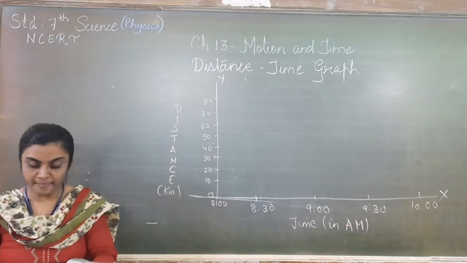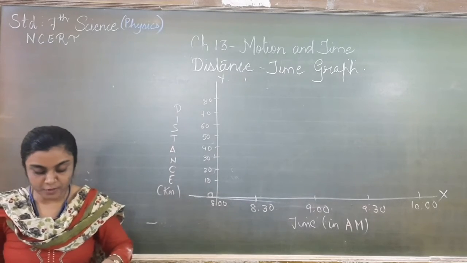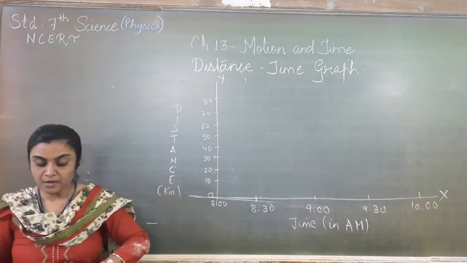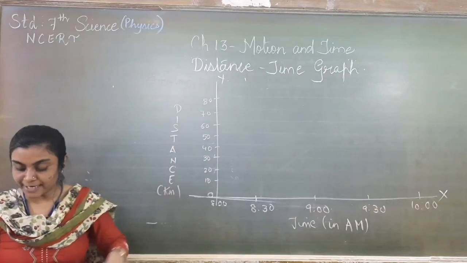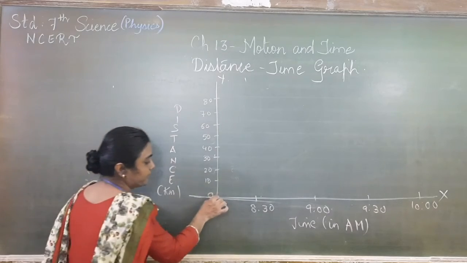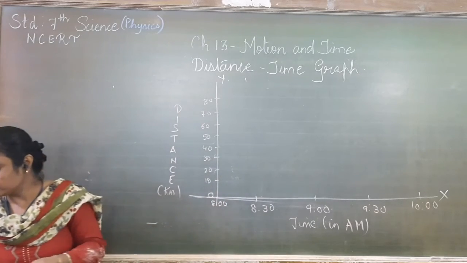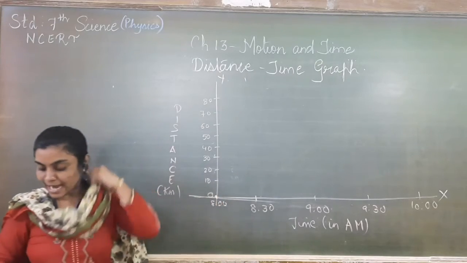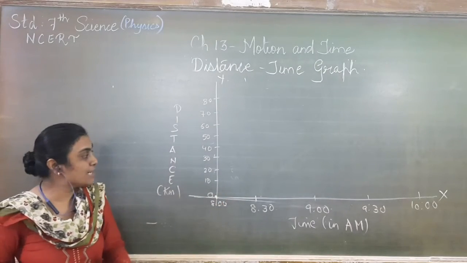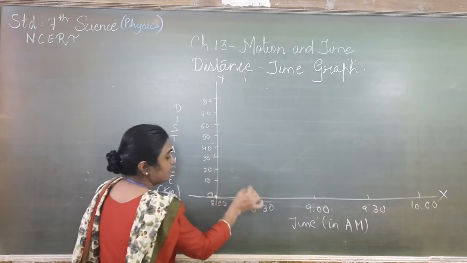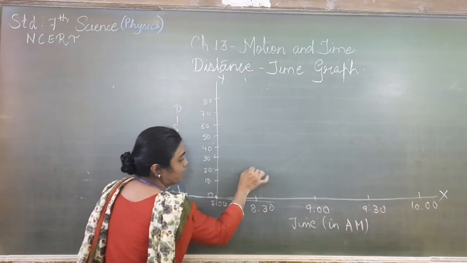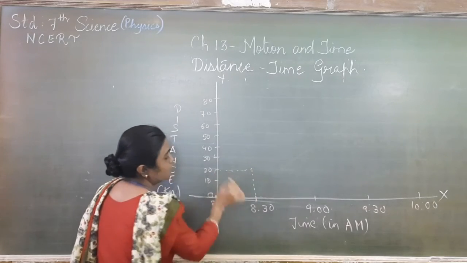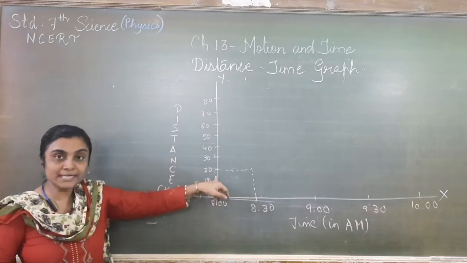Now let us plot the graph. So we know that at 8 o'clock the object was at 0 kilometer, here. Then at 8:30 it was at 20 kilometers, so we plot it here.